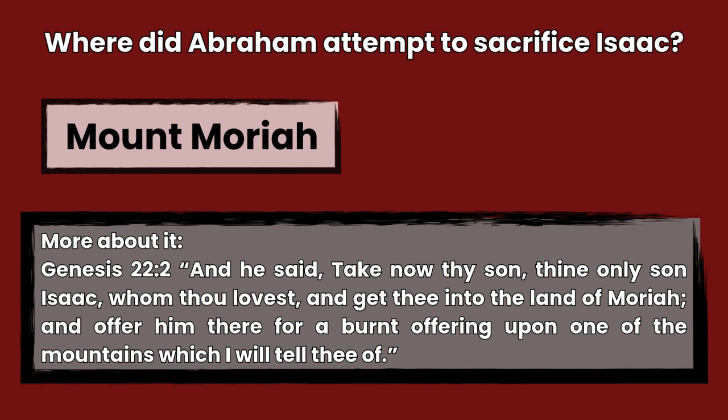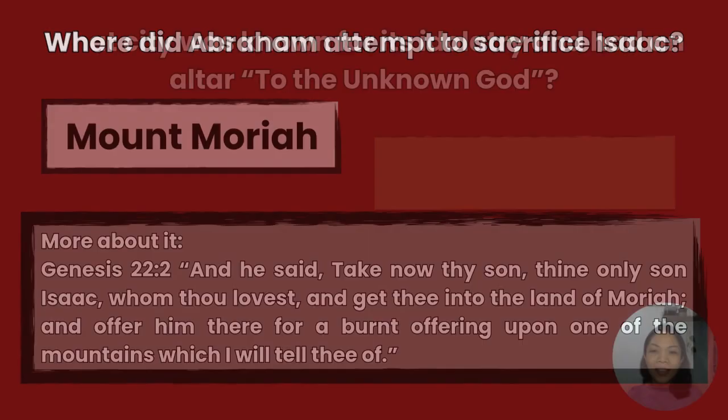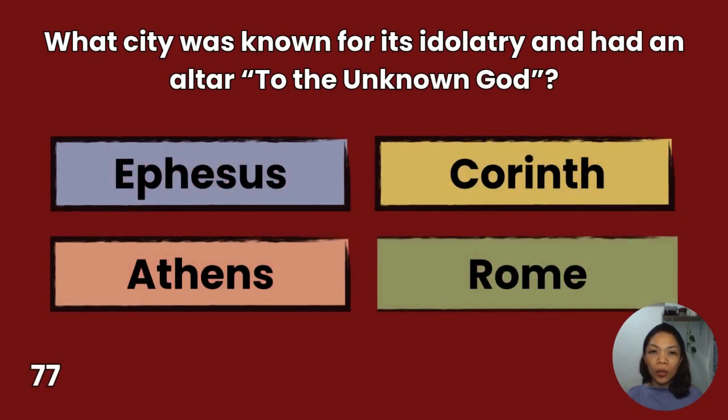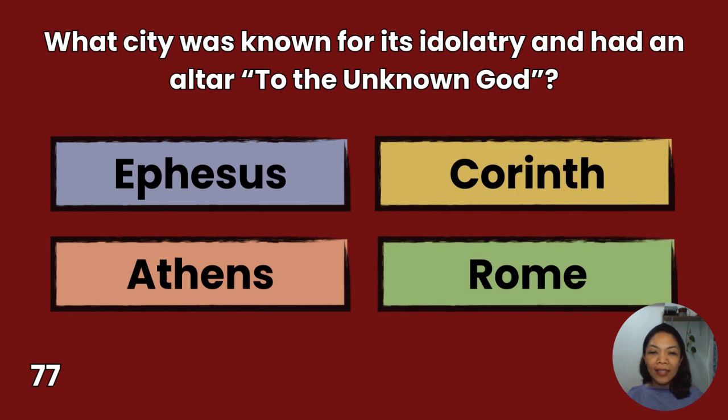The answer is Mount Moriah, Genesis 22:2. And he said, Take now thy son, thine only son Isaac, whom thou lovest, and get thee into the land of Moriah, and offer him there for a burnt offering upon one of the mountains which I will tell thee of. 77. What city was known for its idolatry and had an altar to the unknown god? Ephesus, Athens, Corinth, Rome. You have 10 seconds to answer.